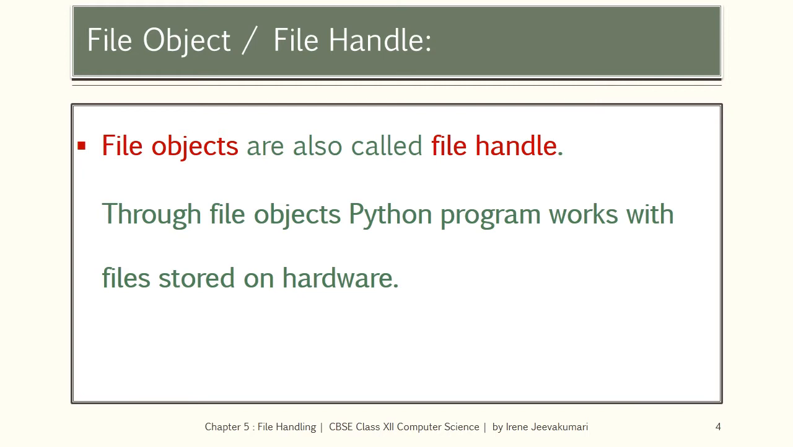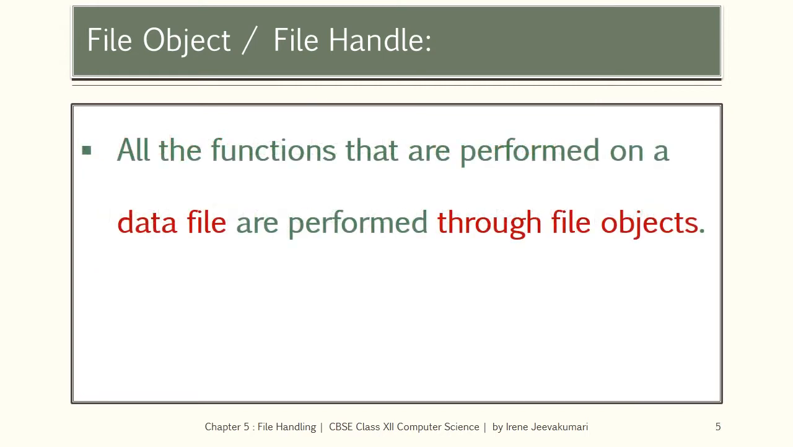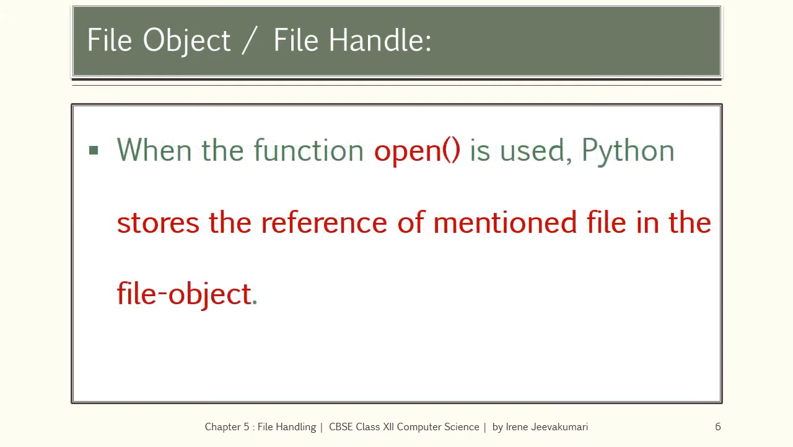So Python program works with files stored on hardware through file objects only. All the functions that are performed on a data file are performed through file objects. When the function open is used, Python stores the reference of mentioned file in the file object. So through open function only, the file reference is created in a Python program. This open function creates the reference for the mentioned file and attaches it to a file object.